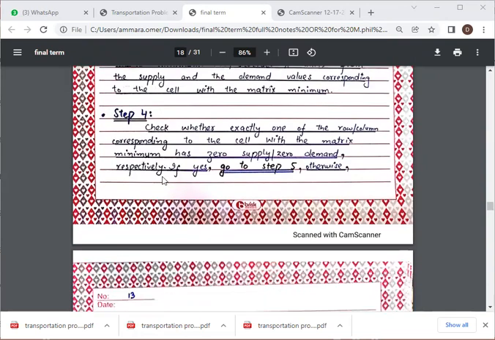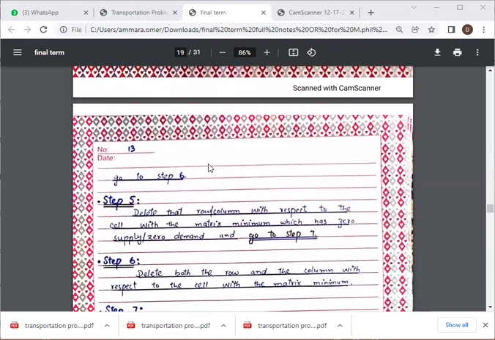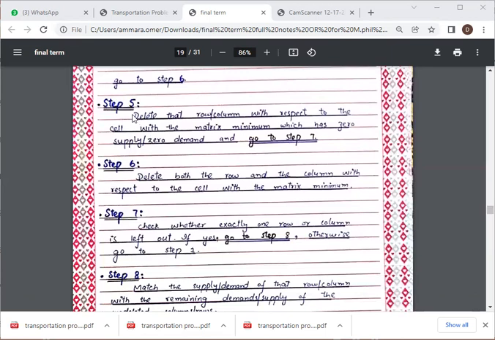Step 4 is to check whether exactly one of the row or column corresponding to the cell with the matrix minimum has 0 supply or 0 demand respectively. If yes, go to step 5. Otherwise, go to step 6. Step 5 is to delete the row or column with respect to the cell with the matrix minimum which has 0 supply or 0 demand, and go to step 7.